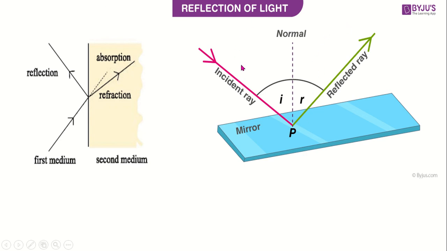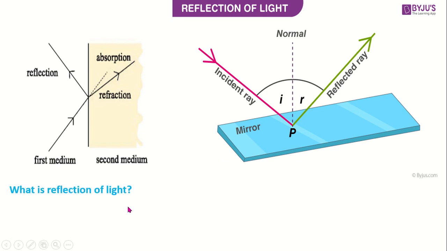This phenomenon is known as reflection of light. So this is the incident ray and this is the reflected ray. At the point of incidence, if I draw a perpendicular, that is known as the normal. The angle between the normal and the incident ray is known as the incident angle, and the angle between the normal and the reflected ray is known as the reflected angle.